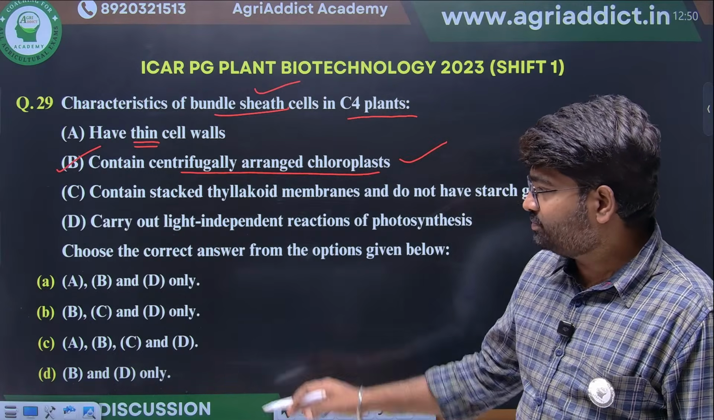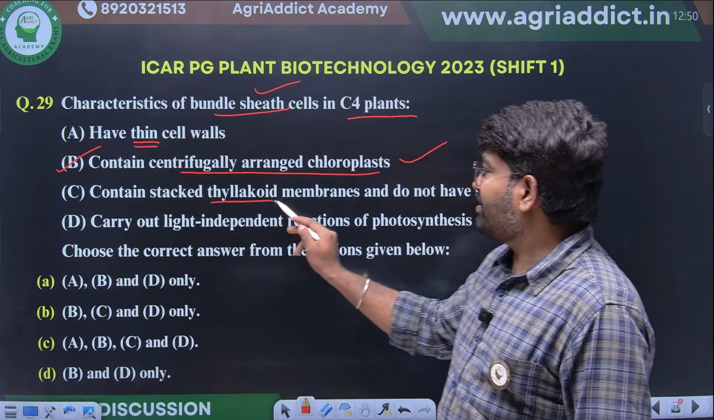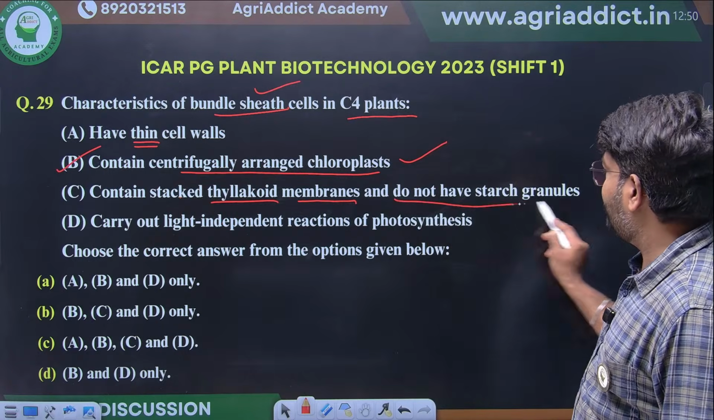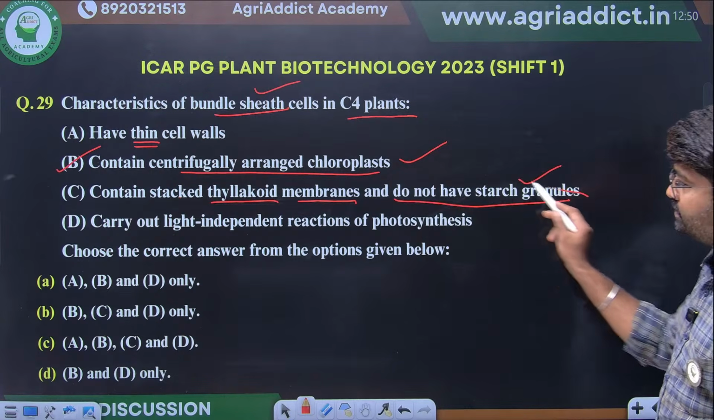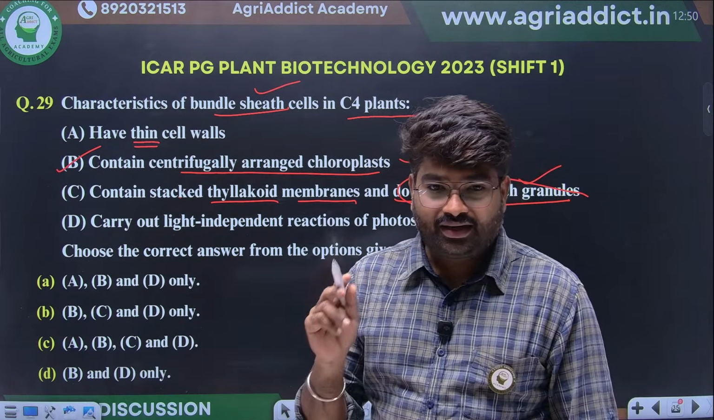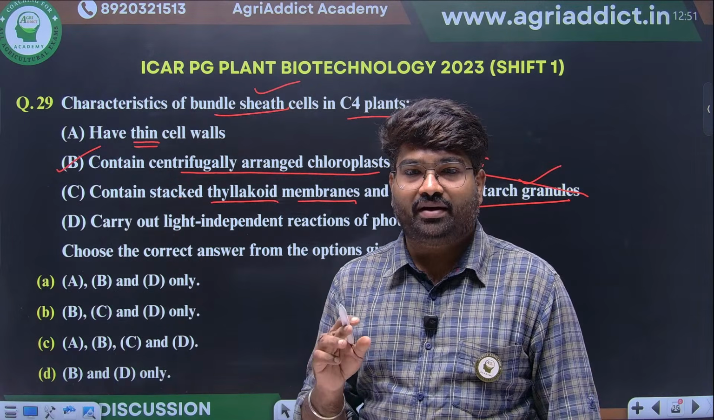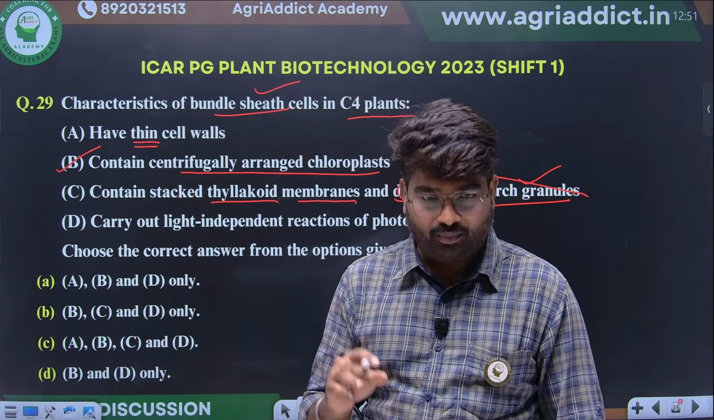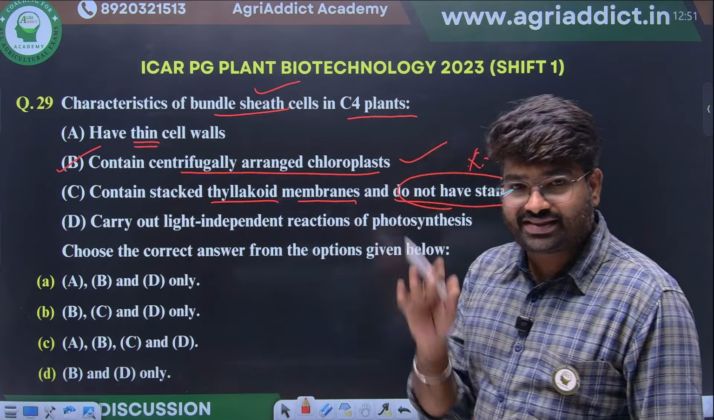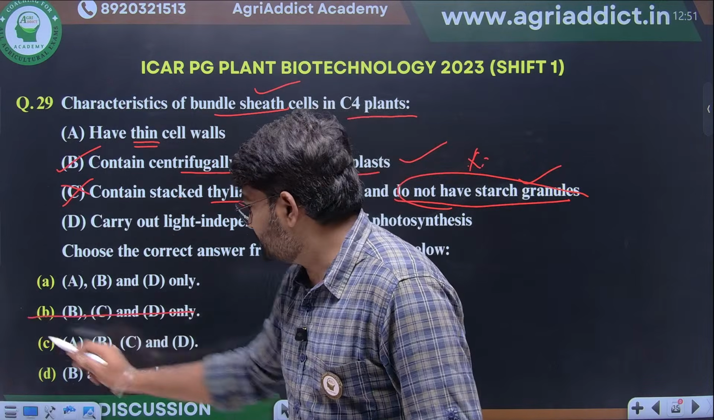So wherever option B is coming, that will come. Okay. Contains stacked thylakoid membranes and does not have starch granules. This is wrong because why? In bundle sheath cells only, what will happen? CO2 fixation will happen at last by the C3 cycle in C4 plants. Okay. There will be starch granules there. So wherever C is coming, this will not come.